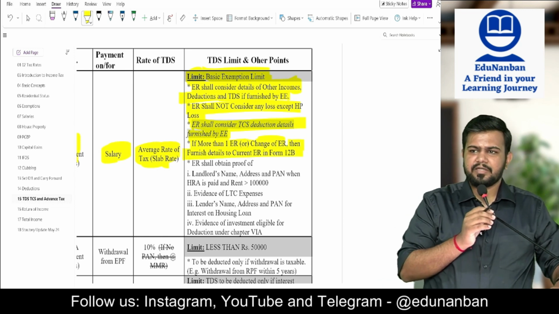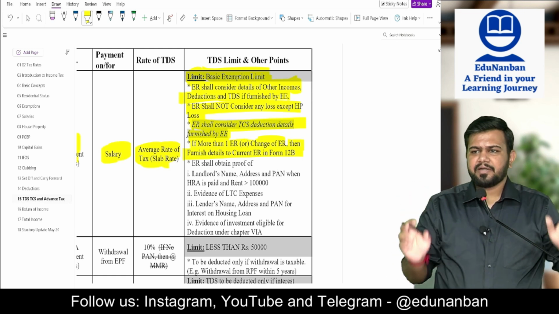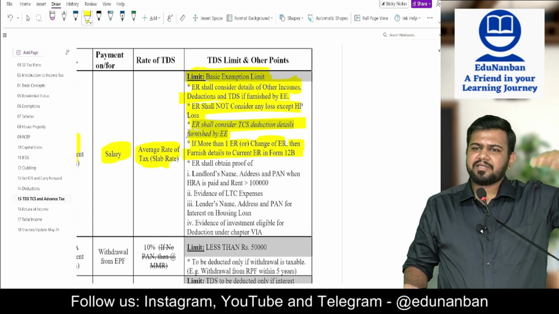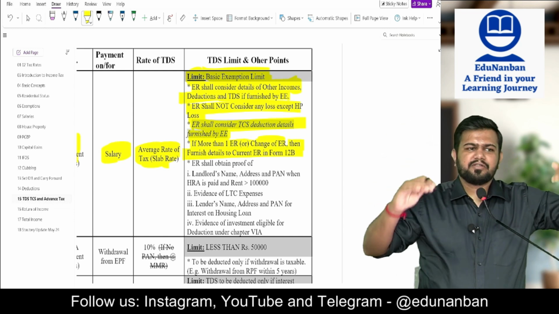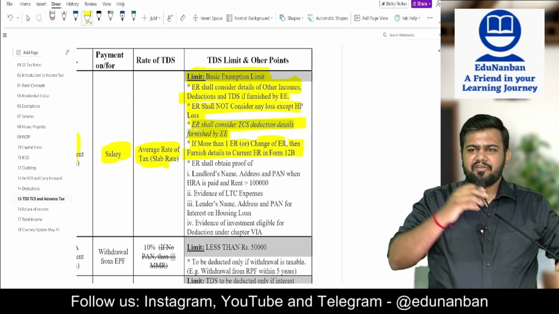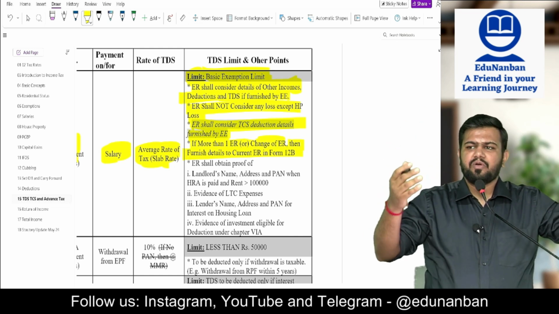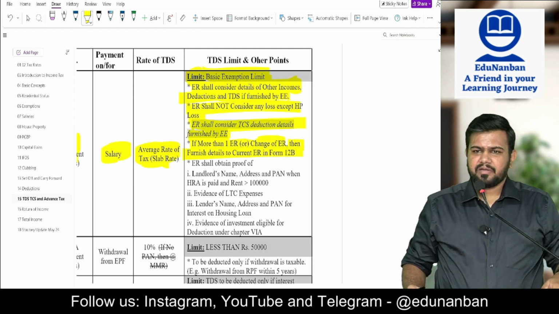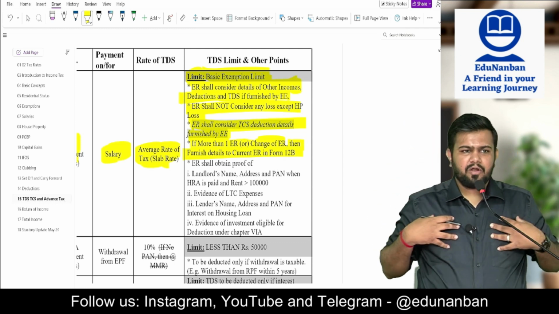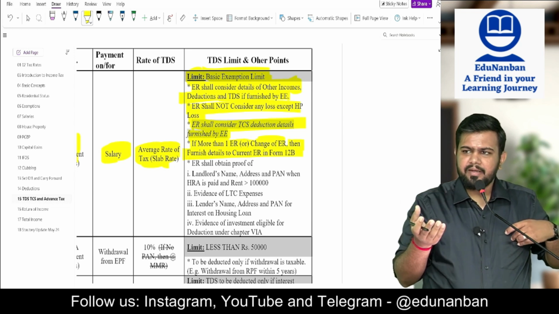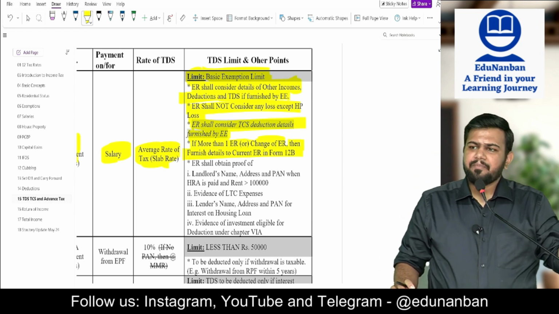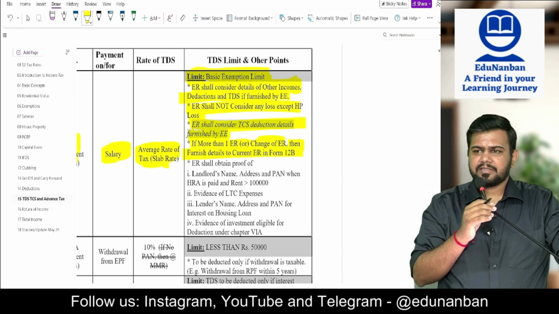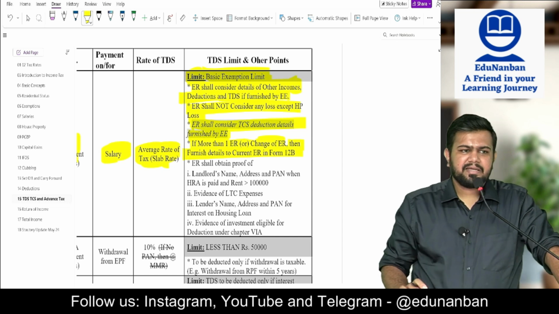Now listen, sir, I am working under two employers simultaneously, employer 1 and employer 2. Now what will happen? Employer 1 will consider all the slab rates. Employer 2 will also consider all the slab rates. So if I see both combined, they will deduct very low TDS. Then ultimately I only have to pay it along with interest while filing the return of income. So to escape from this, I have an option. I will go to any one of the employers and tell him that my other employer is already deducting tax on 10 lakh rupees. You please consider that and deduct the tax. So he will deduct the tax at higher slab rates.